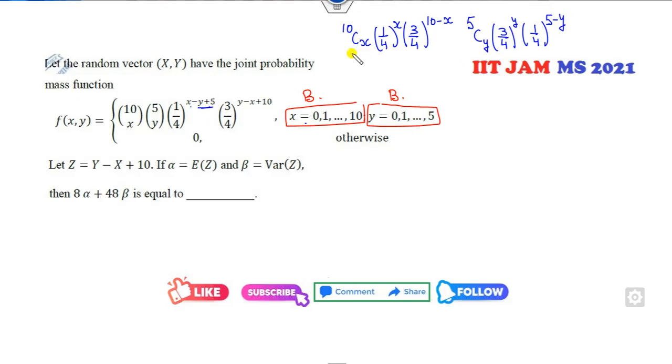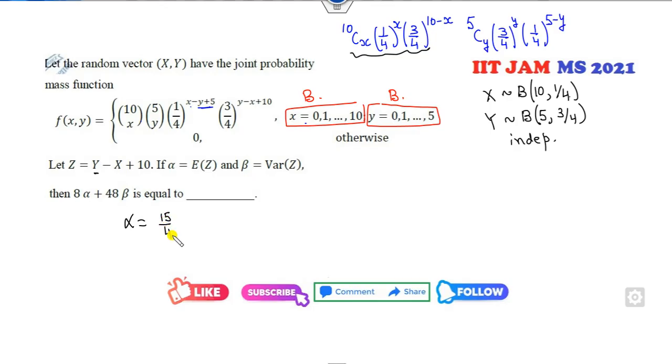Which distribution does it follow? It follows the binomial distribution with n equal to 10 and probability 1 over 4. There is no dependence on x, so y follows again a binomial with n equal to 5 and probability 3 by 4, and both are independent. Fine. Now you can find alpha, the expected value of z. Expected value of y is 15 over 4, minus the expected value of x, np, 10 over 4, plus 10. So it's 5 over 4, 40 plus 45 over 4.